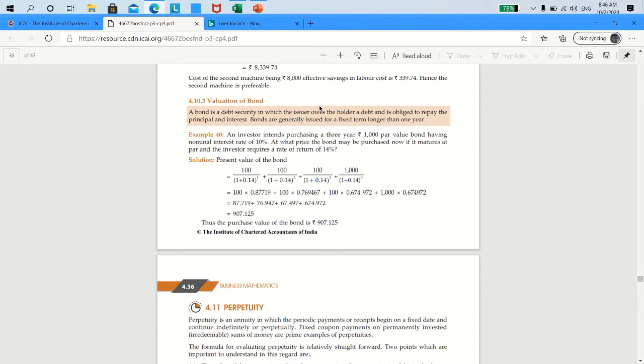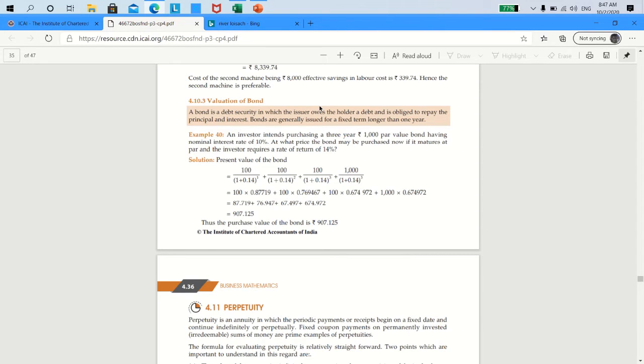So you can either calculate it this way, or to keep it very simple with respect to valuation of bonds, take the cash inflow of interest at the end of first year as 100, divide that 100 by 1 plus 0.12, 12% being the current rate, in the denominator, power 1, because you are discounting just for 1 year, plus you are supposed to receive one more 100 at the end of the second year.